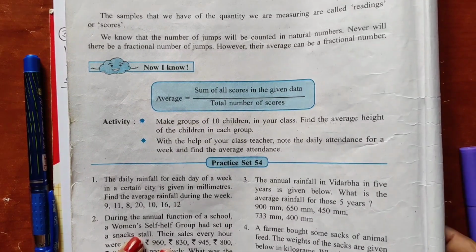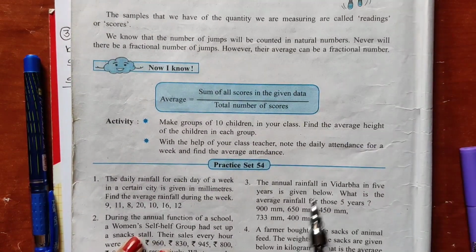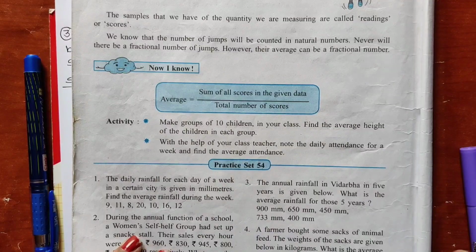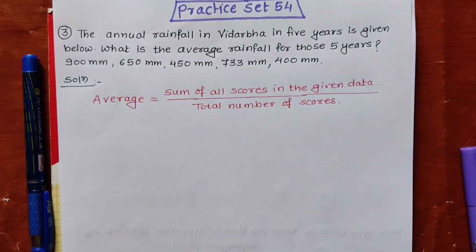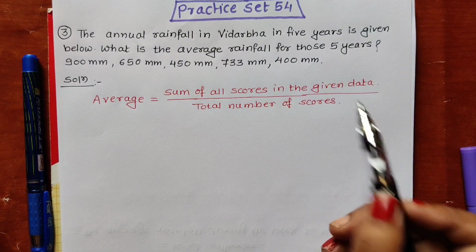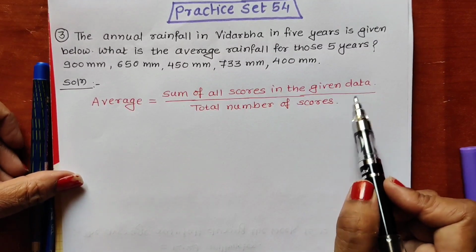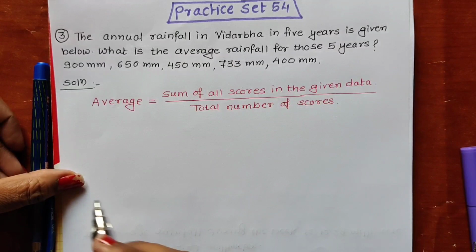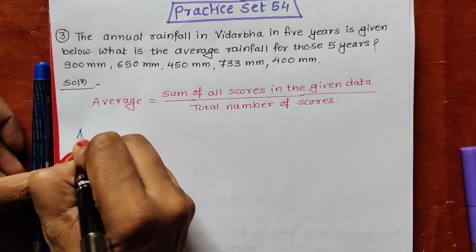So let us see how to solve this. Again we will start our solution by writing this formula. Average is equal to sum of all scores in the given data upon total number of scores. Now from the given data I will be writing the formula again.